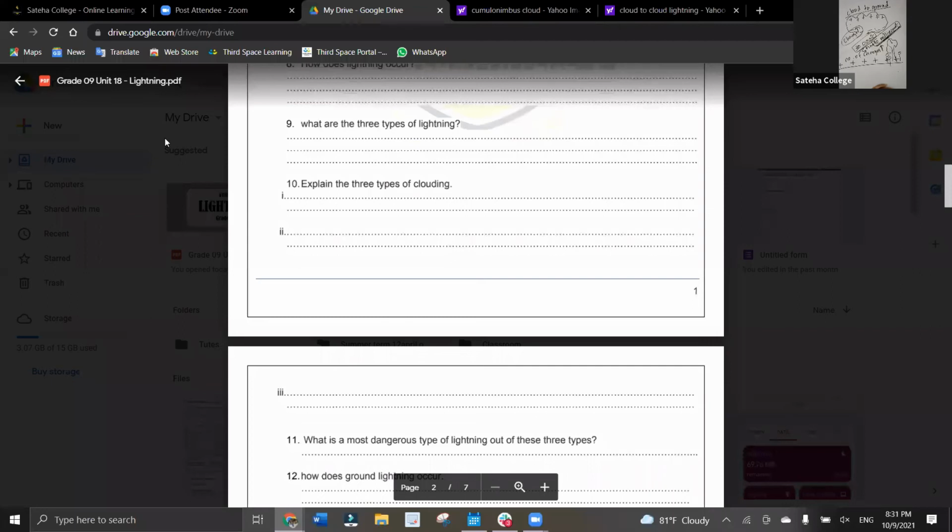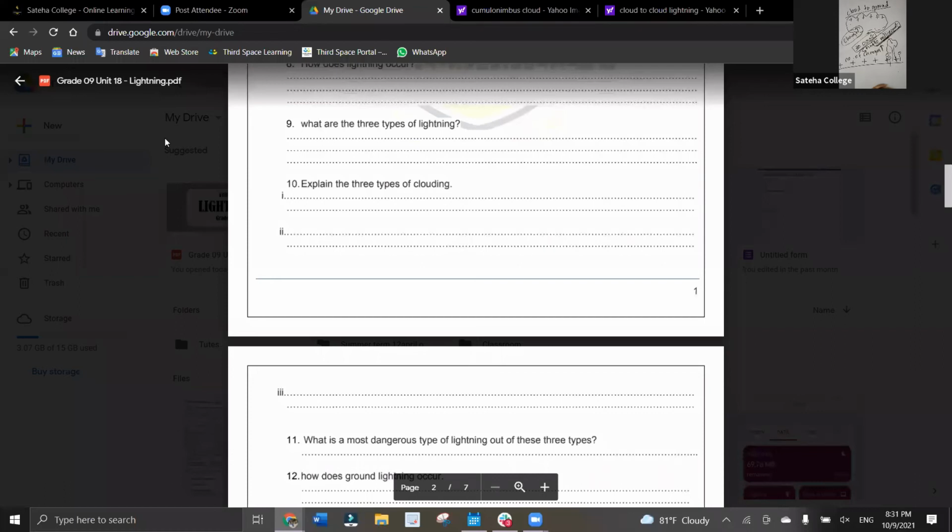Then the next one, I need the answer from, okay, Ahmad answered once, right? Is there anyone who didn't answer? Muha Munas, explain cloud to ground lightning. When a charged cloud positions itself above a certain point on Earth, positive charges are induced on the ground due to the influence of negative charge accumulated in the lower part of the cloud.